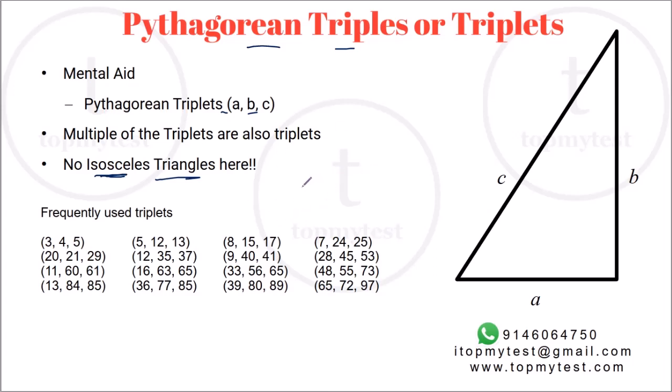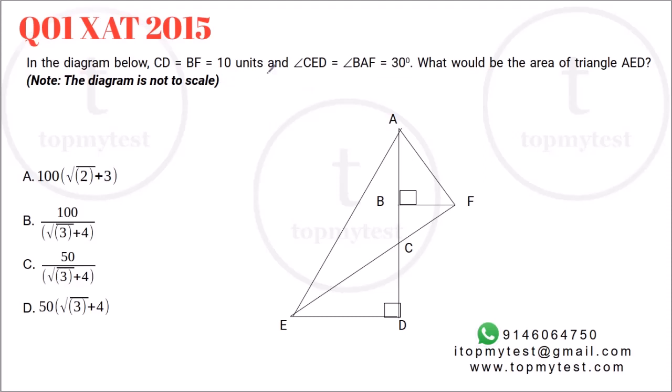Now let's try to apply these to certain questions which came up in XAT and CAT examinations over the past years. Let's begin. The first question is from XAT 2015. Again, if you identify the special triangle, your job is done in this case. In the diagram below, CD is equal to BF is equal to 10.